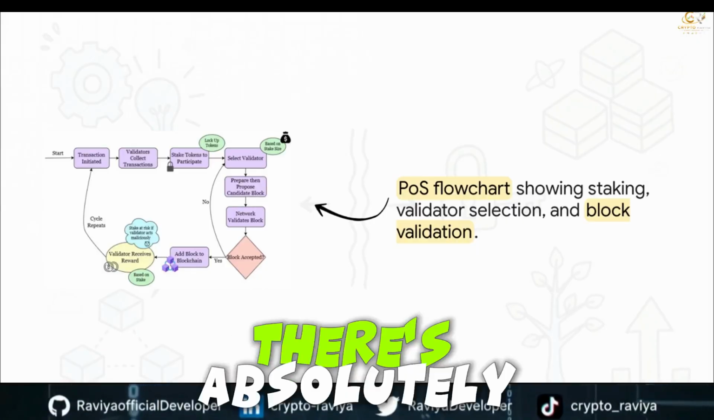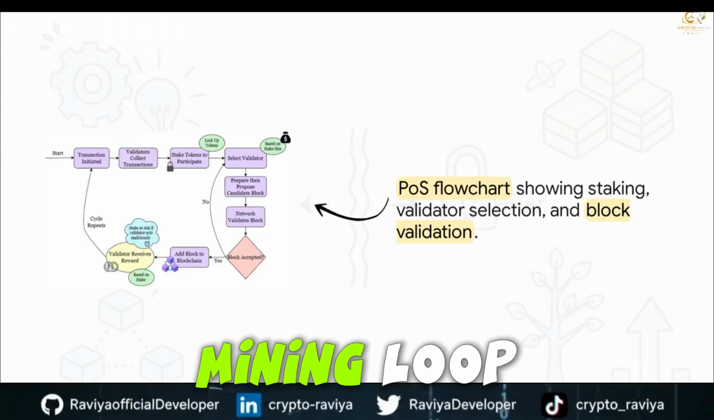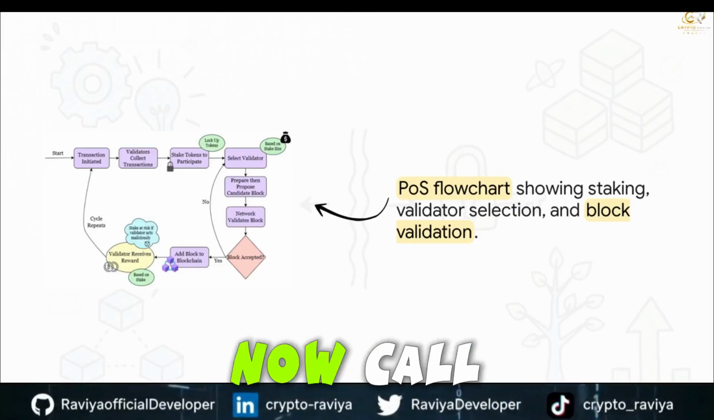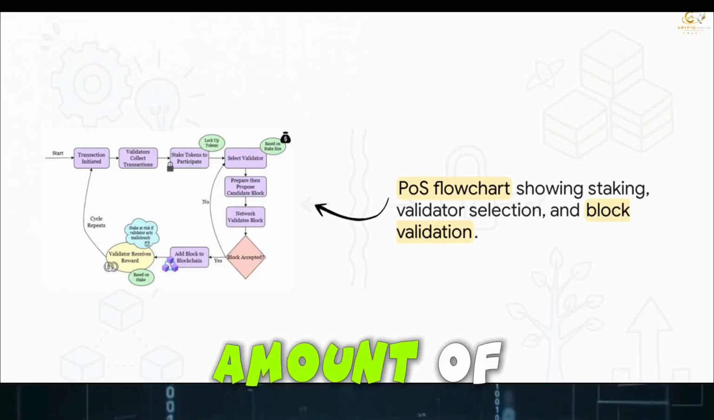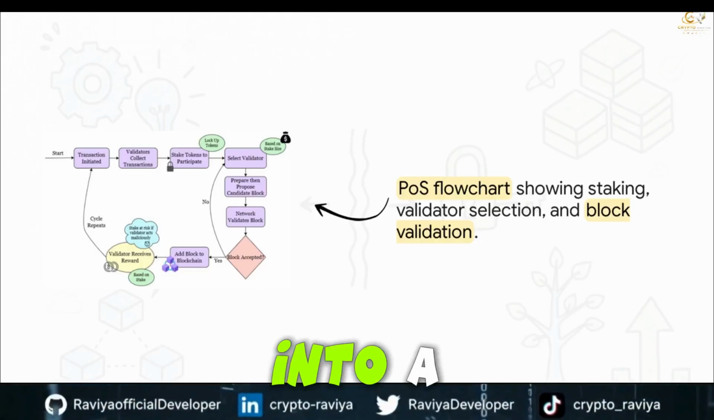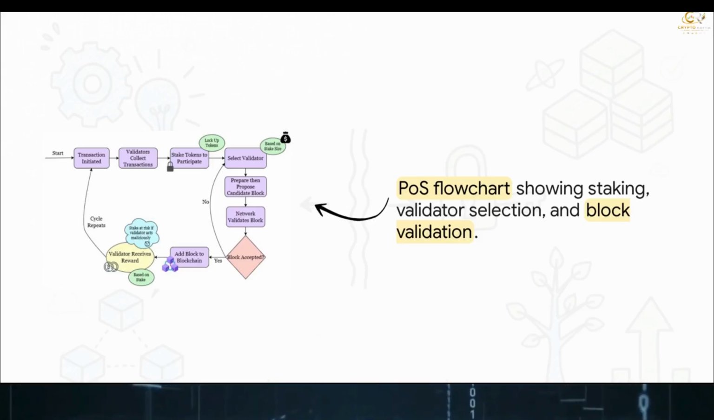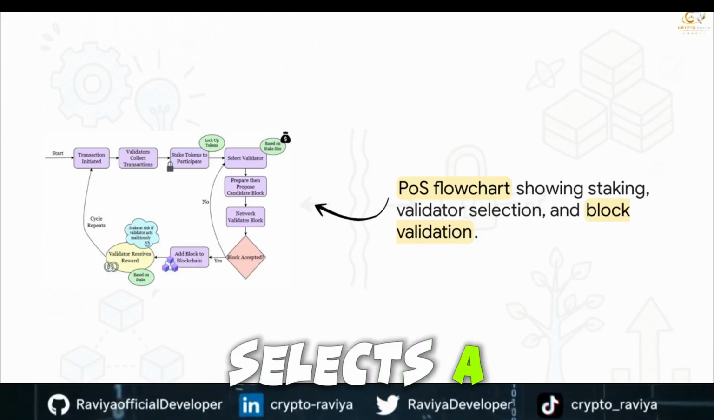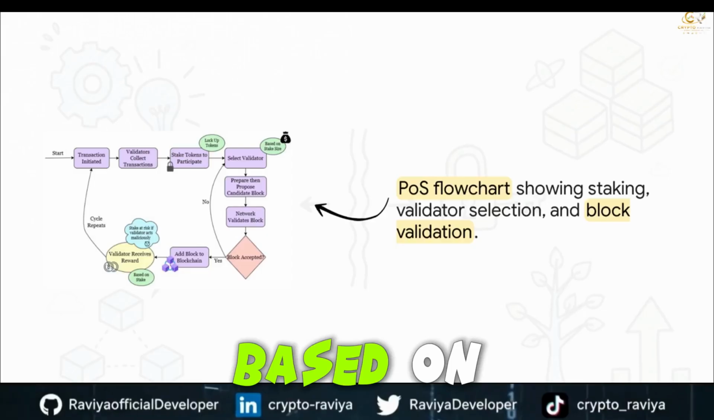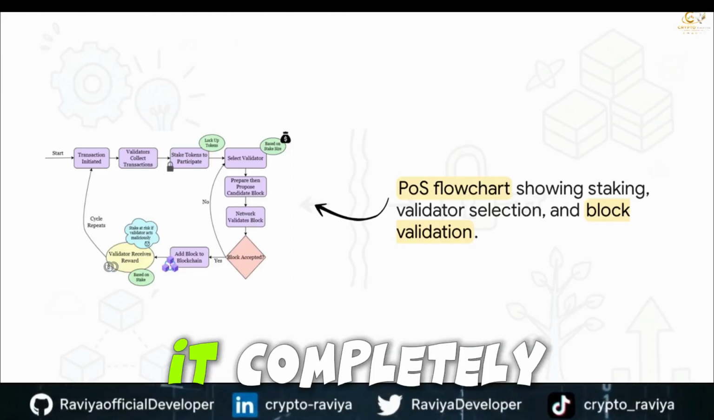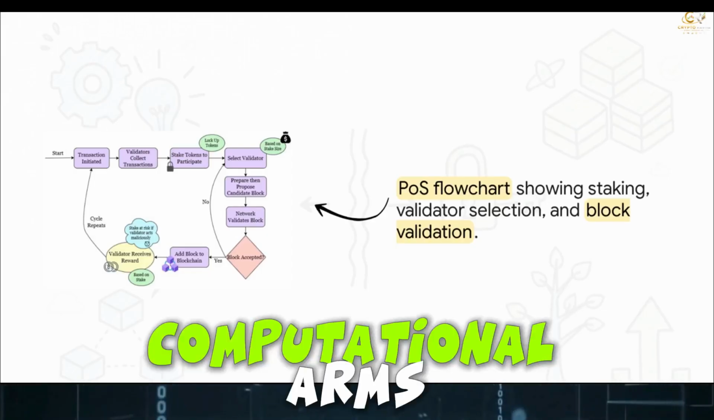Notice what's missing here. There's absolutely no hardware mining loop. Instead, nodes, which we now call validators, lock up a specific amount of native cryptocurrency into a smart contract as collateral. In Ethereum, you need 32 ETH. The network then deterministically selects a validator to propose the next block based on factors like the size of their stake. It completely eliminates the computational arms race.